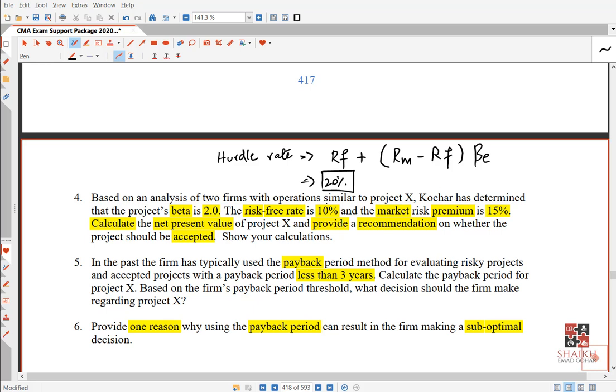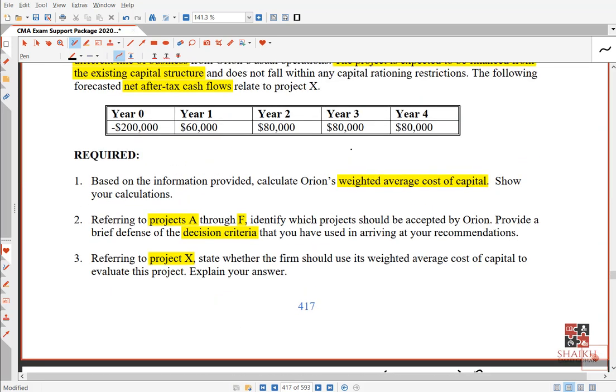Now see, 20%, this is the rate you will look for in your present value table. Year 1, year 2, year 3, year 4, you will get your factors and you will multiply with these figures which are given to you above. Here, these ones, which I am giving you. You just calculate for me.